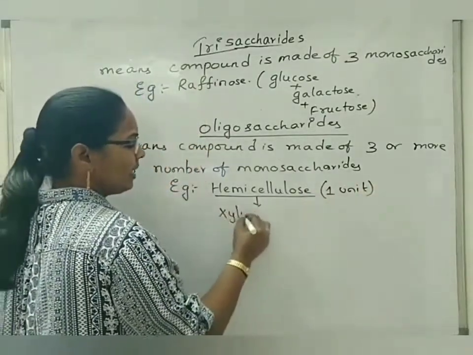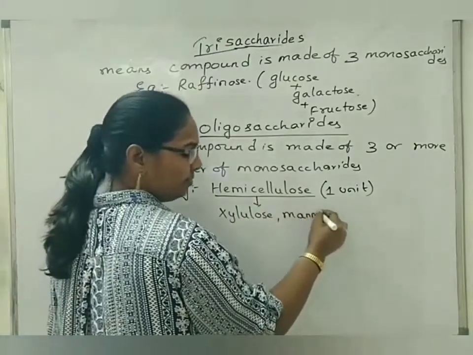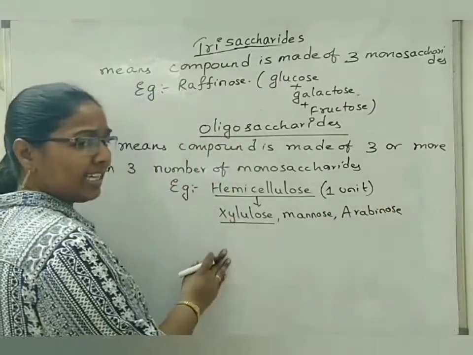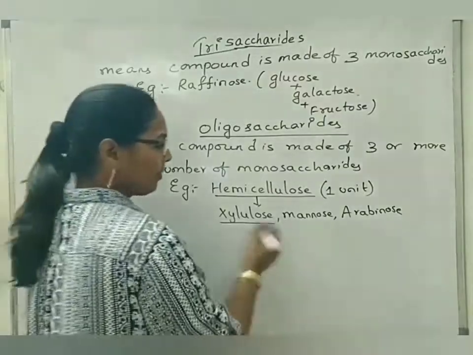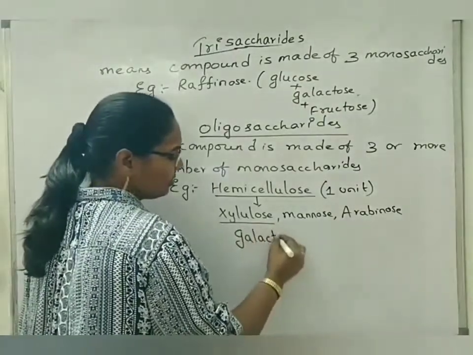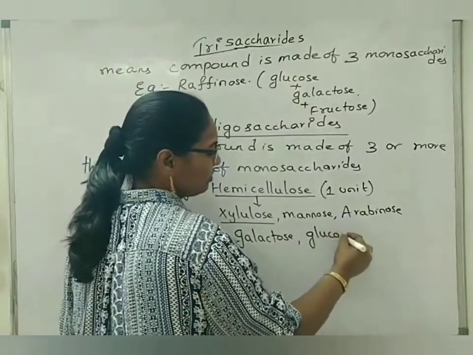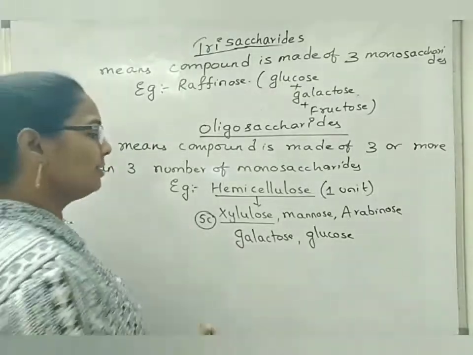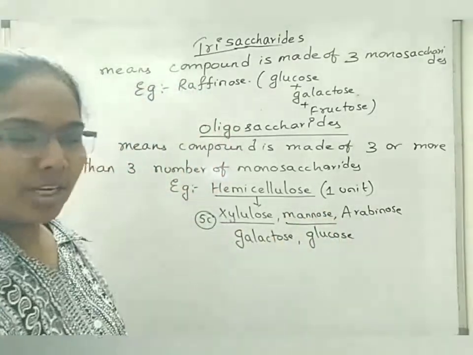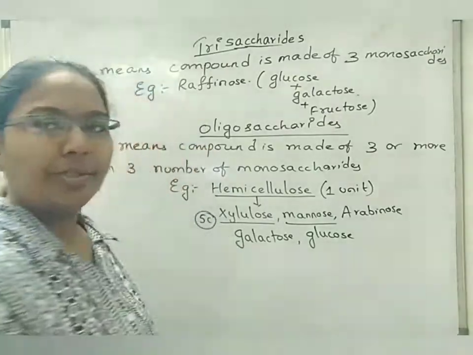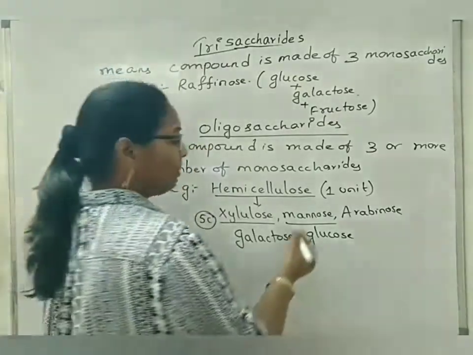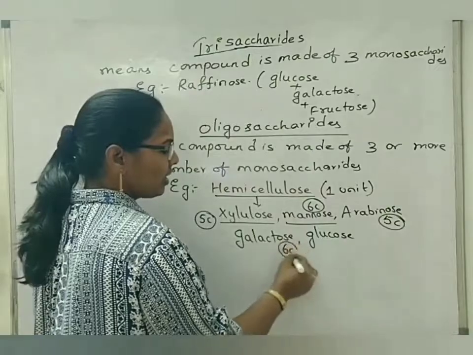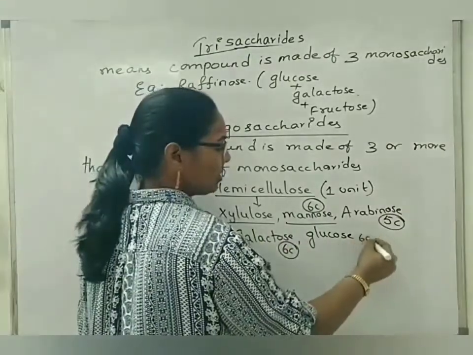It is made up of xylulose, mannose, arabinose. We can also call xylulose as xylans also. Next, another one, galactose. Another monosaccharide, glucose. Ribulose is a 5-carbon compound that we see in the regeneration phase of the C3 cycle. Mannose we will also read in the algae chapter, when we are reading about chlorophyceae, phaeophyceae, rhodophyceae, then we come across the word mannose. Mannose is a 6-carbon compound. Arabinose is a 5-carbon compound. Galactose is a 6-carbon compound. Next, glucose is a 6-carbon compound.